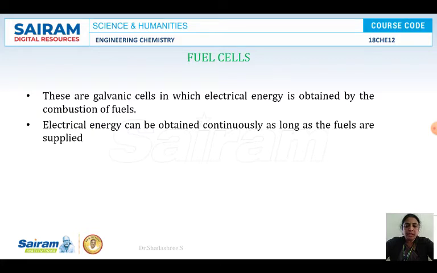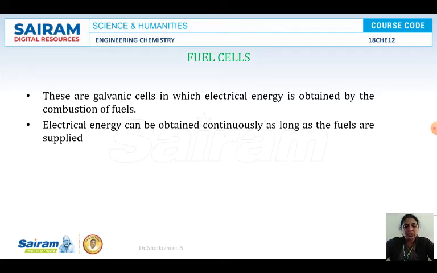The fuel used may be a liquid fuel; an example is the methanol oxygen cell. Gaseous fuel cells: the hydrogen oxygen fuel cell is an example. For solid electrolytes, solid oxide cells are the examples.